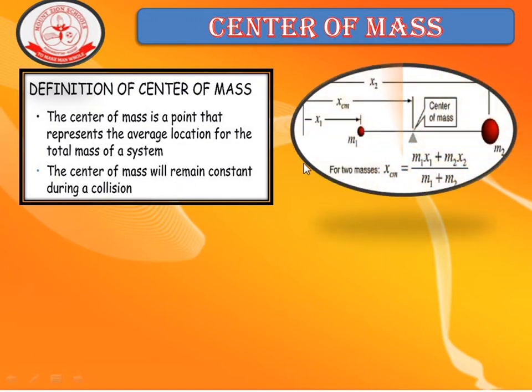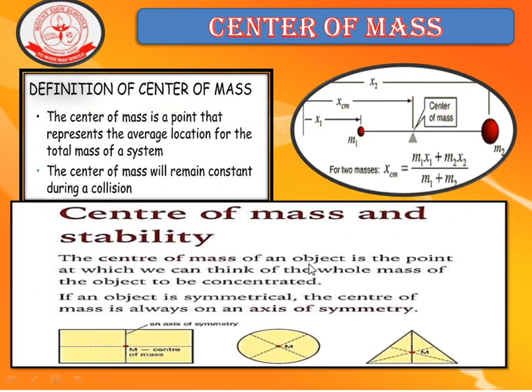And here is a simple formula to calculate the center of mass. Center of mass is equal to m1 x1 plus m2 x2 divided by m1 plus m2, where m1 and m2 are the two different masses and x1 and x2 are the distances about the center. Using this formula, we can calculate the center of mass of any objects.